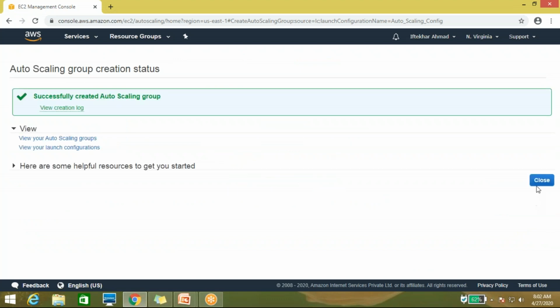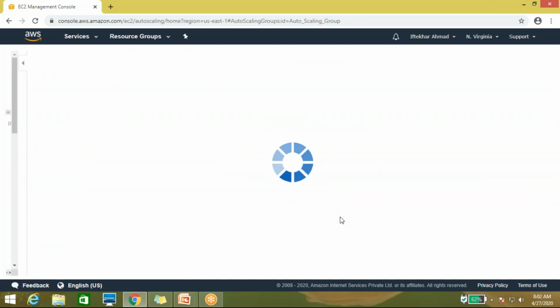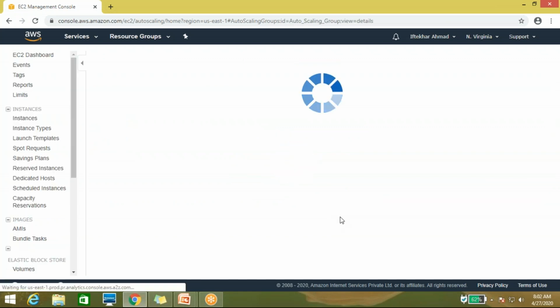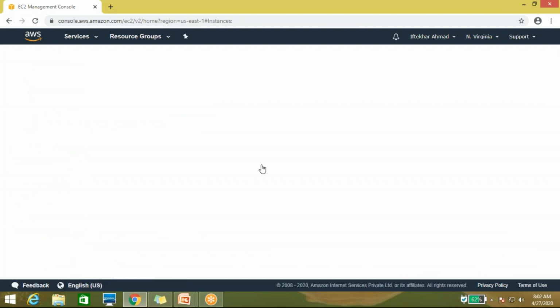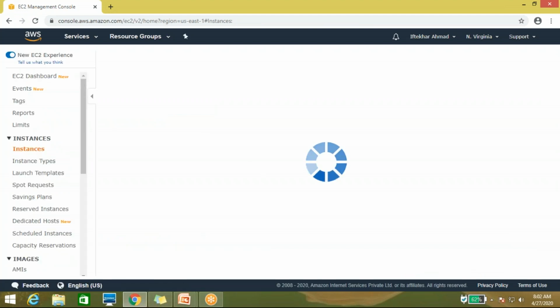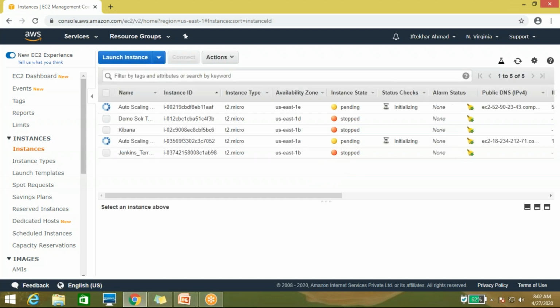Now it has been successfully created. Let me check whether an instance is created by the auto scaling group or not. Just come to the instances. Here you can see that 2 instances are being created.